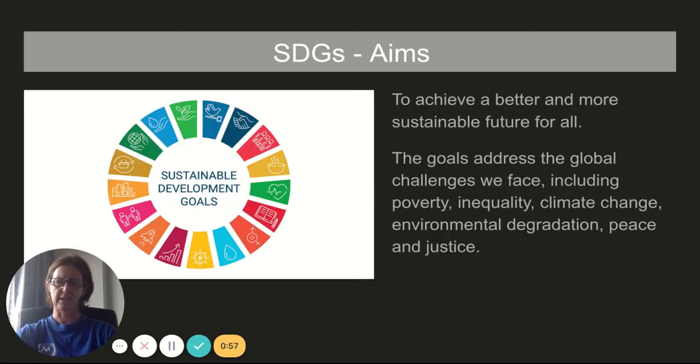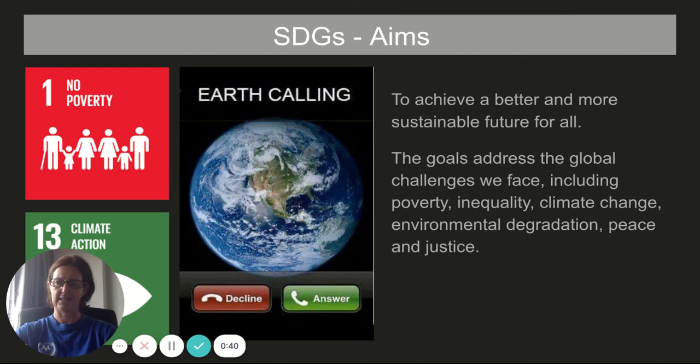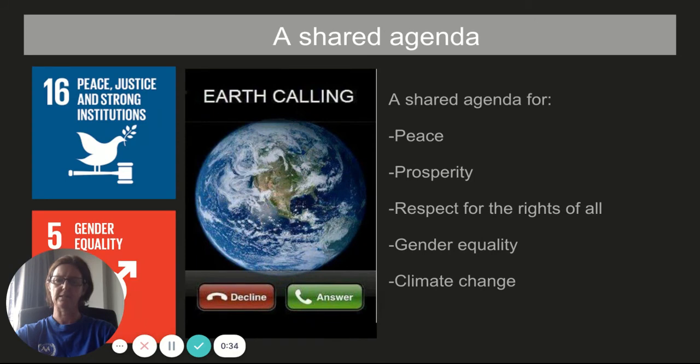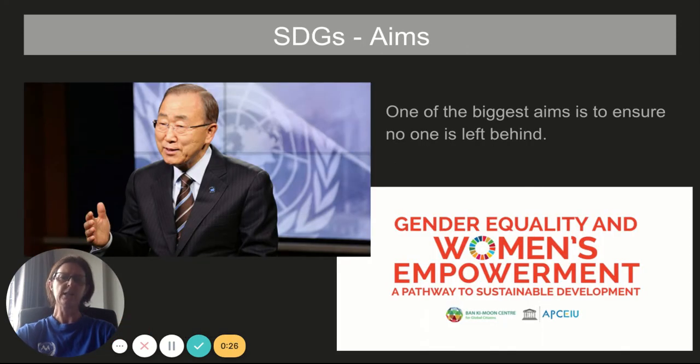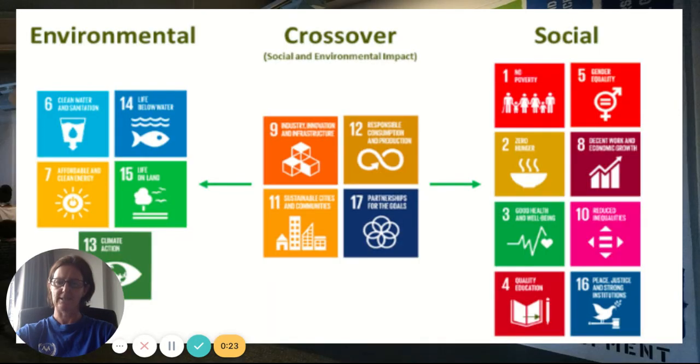At the end of the day, what are the aims? To achieve a more sustainable future for everyone. If I go through what these goals address again, we're looking at poverty, inequality, climate change, environmental degradation, peace and justice. All of them are interconnected. So we want a more sustainable future for everyone. Again, a shared agenda for peace, prosperity, respect for everyone, gender equality and climate change. One of the biggest aims is that no one is left behind. Again, you can see a huge crossover between the goals. You can pause that here.